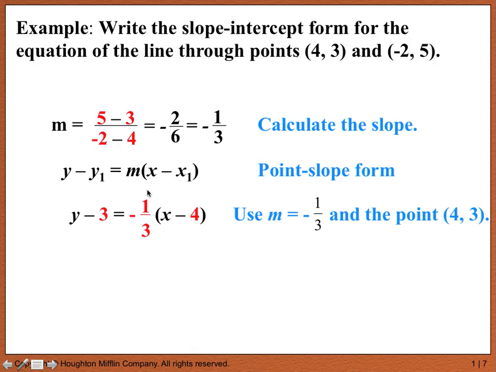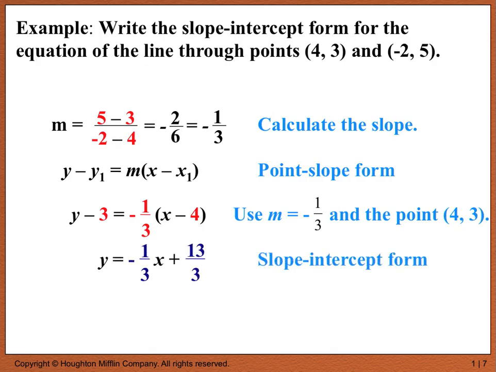I suppose that it's easier in this case to use (4, 3) because there's no subtraction of a negative, as you would have if you put in (-2, 5). But mathematically it would come out to be the same. So our line in slope-intercept form is y equals -1/3 x plus 13/3.